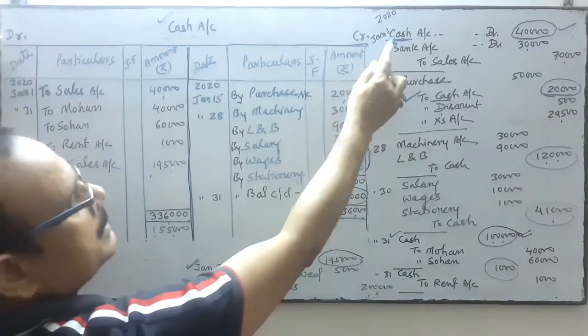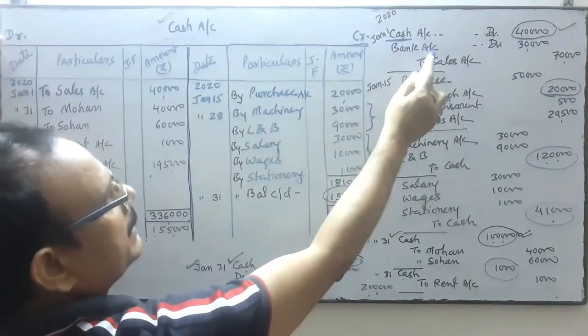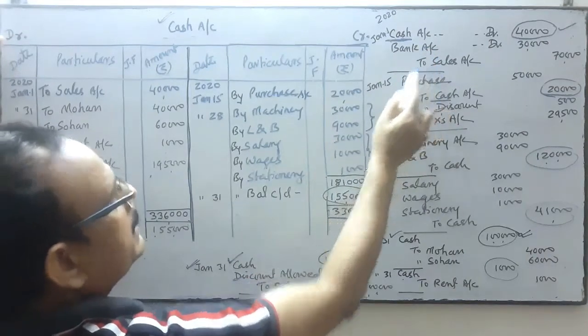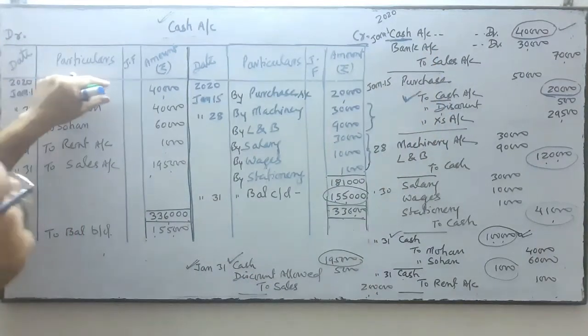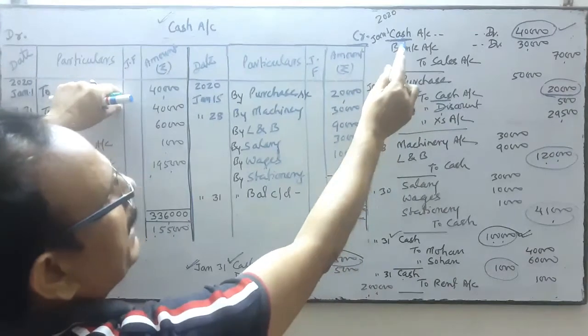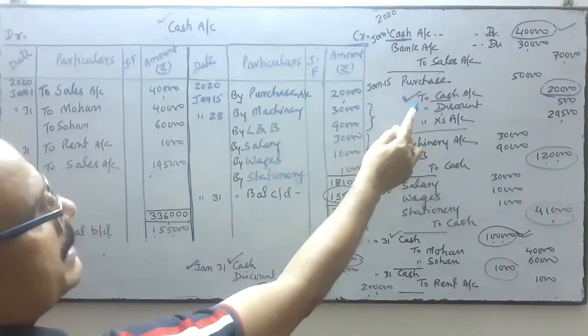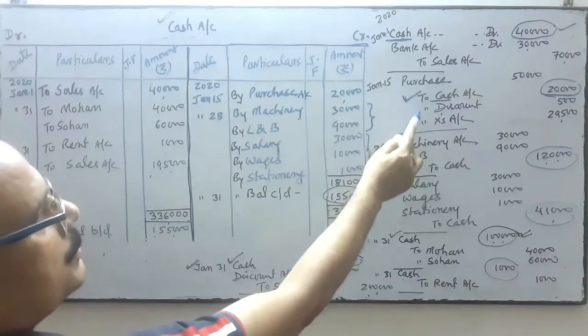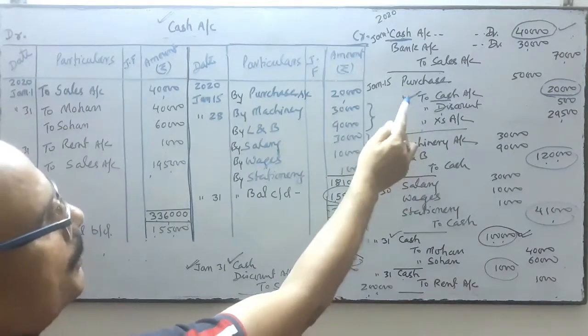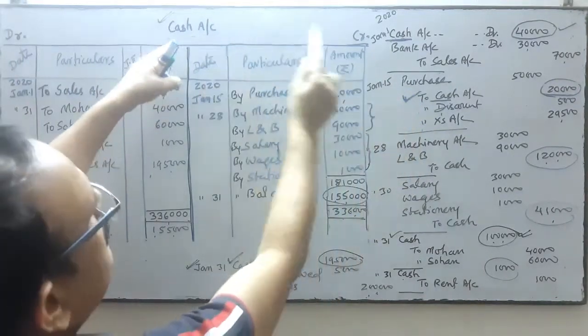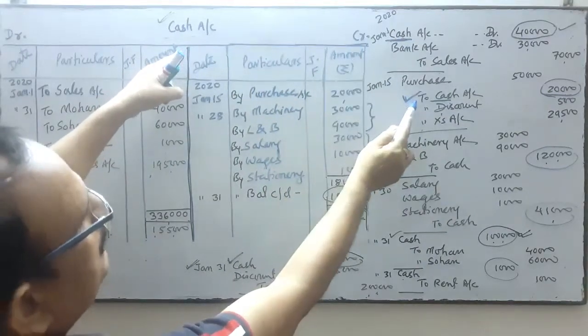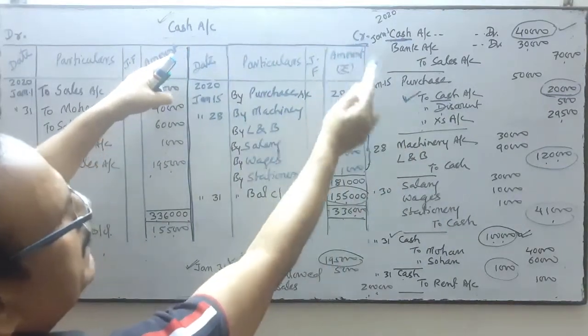What will we write? Just opposite of cash, on the credit side, is what? Sales. Then we will write "to sales", but we will write the amount of cash, not sales. Now the next entry is purchase account debit, to cash, to discount. So cash is on credit, so we do the posting on the credit side.